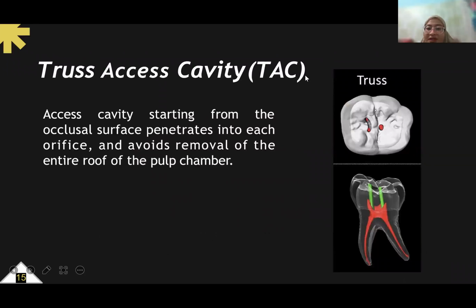Truss access cavity or TRUSS. Truss access cavity is only for posterior teeth. The access cavity starts from the occlusal surface, penetrates into the marginal ridge surfaces, and avoids removal of the pulp chamber roof.